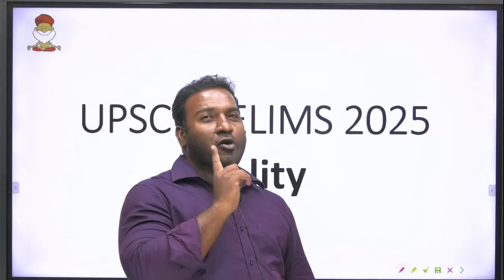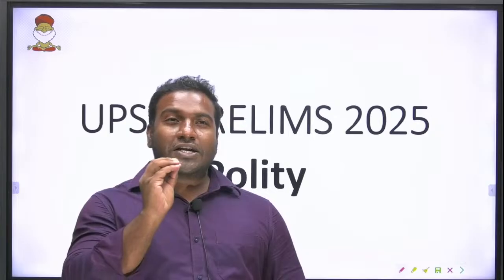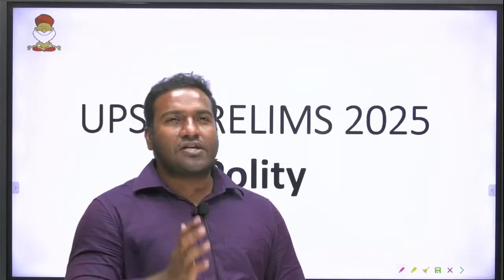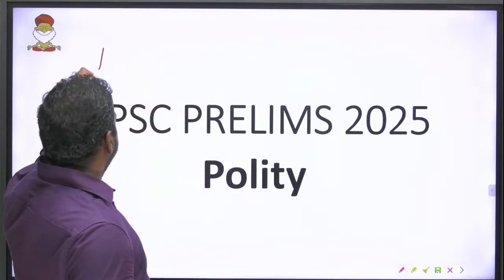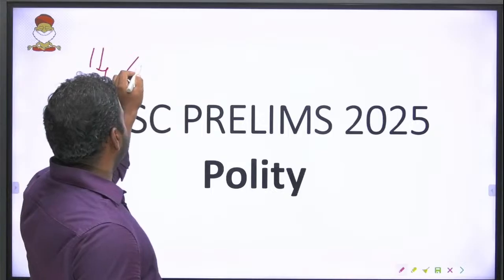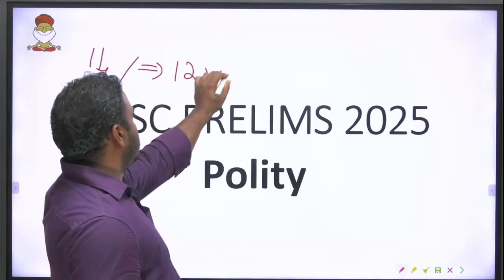Full bounty you can get from polity if you prepare thoroughly. Yes, full bounty means all 14 you can get correct. Even if you get 12 correct, it is a very good hit ratio, meaning your performance is very good. Out of 14, if you score 12 questions correct.